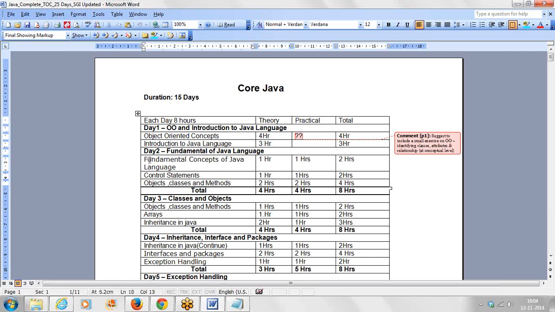After that we come to the fundamental concepts of Java, like what the input statements are, what the output statements are, and what the program structure is. These kinds of things we have to see there. So the fundamental concepts of Java we have to see. After that we will do simple control structures. Up to control structures, it would be the normal kind of thing.